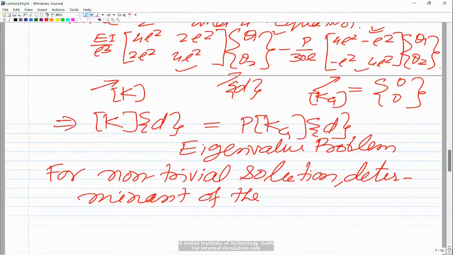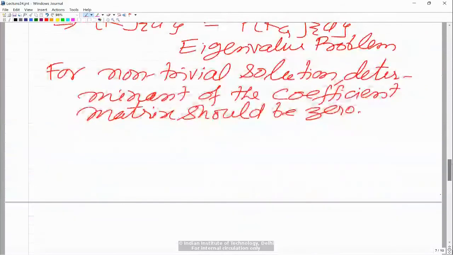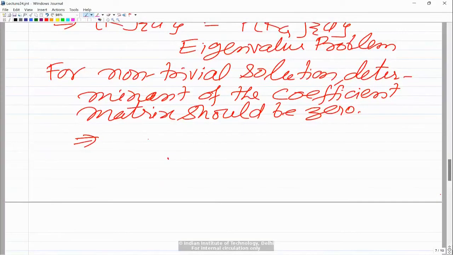So the determinant of the coefficient matrix should be 0, and that implies, if you look at this, K minus P critical into Kg.